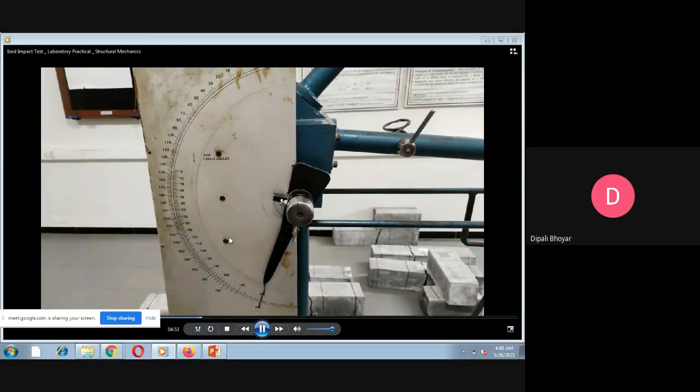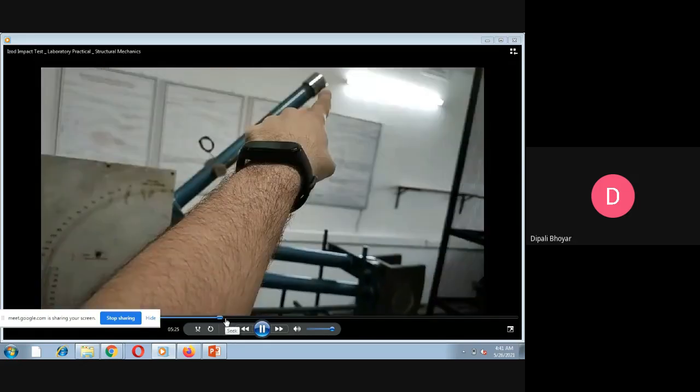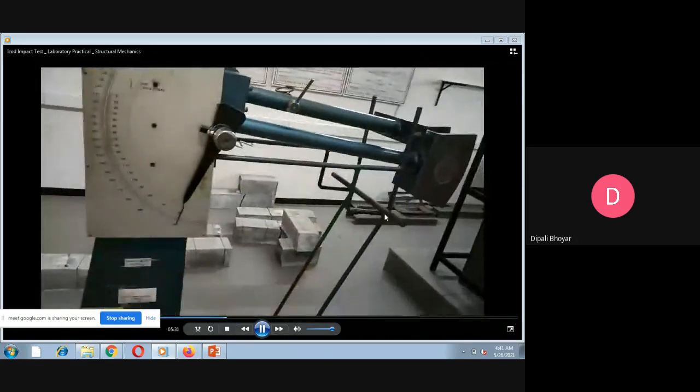As you see, this is the dial indicator, which shows the scaling of the impact directly. One scale is used, where one division is equal to 2 joules. These are the inside readings and these are the outside readings, which show the number of divisions, and that division is converted into joules, and we get the actual energy absorbed by the particular material.